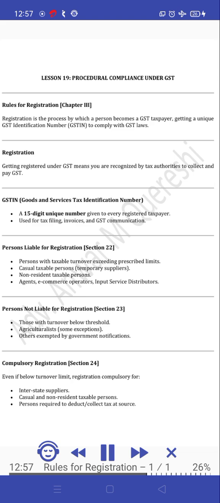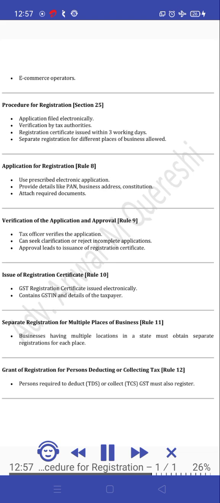Persons not liable for registration, Section 23. Those with turnover below threshold. Agriculturalists, some exceptions. Others exempted by government notifications. Compulsory registration, Section 24. Even if below the turnover limit, registration is compulsory for interstate suppliers, casual and non-resident taxable persons. Persons required to deduct or collect tax at source. E-commerce operators. Procedure for registration, Section 25.